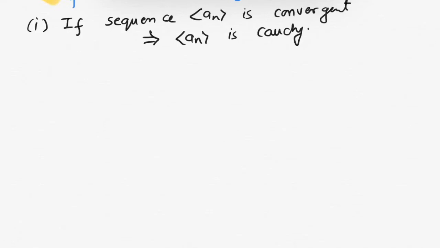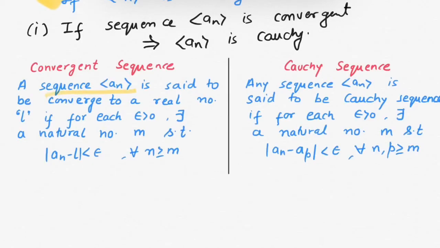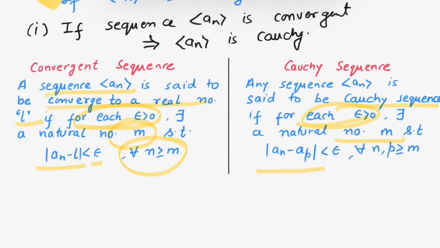Let me recall those definitions. A sequence converges to some real number L when for any positive epsilon you will find some natural number m such that modulus of an minus L less than epsilon whenever n is greater than or equals to m. Okay, and sequence is said to be Cauchy when for any positive epsilon you will find some natural number m such that modulus of an minus ap less than epsilon whenever n and p greater than or equals to m.